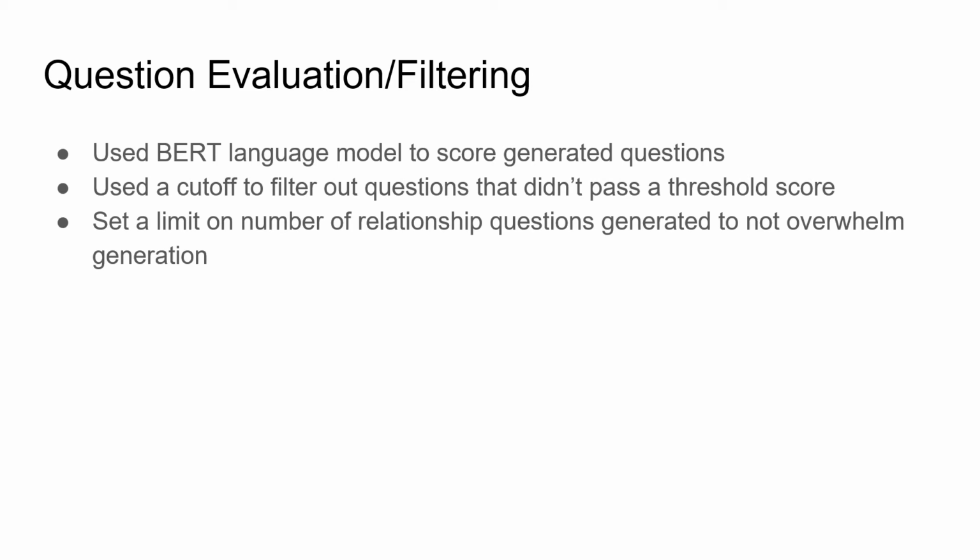Therefore, we designed thresholds for each type of question generated. For example, our relationship questions tended to have higher scores than our SVO questions. If we had set only one filter threshold for both types of questions, we would only output relationship questions. By setting separate thresholds, we preserve variety. Some types of generation strategies tended to generate more questions than others, so we soft-capped each type of question generated to ensure that our final result evenly contained all types of questions.